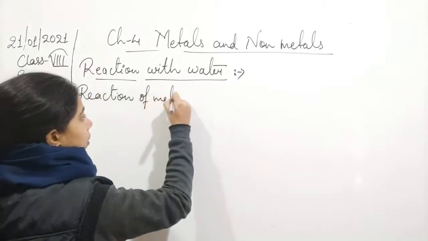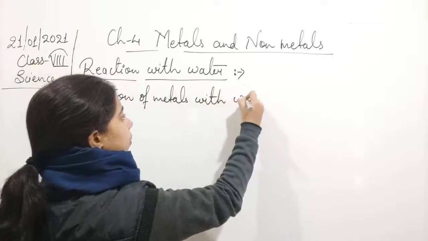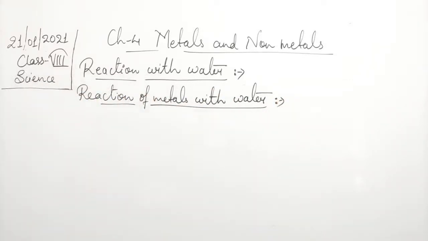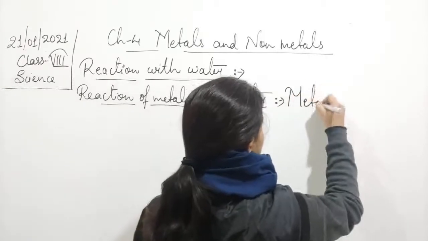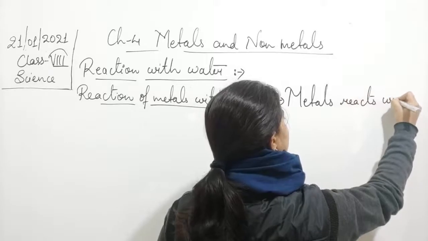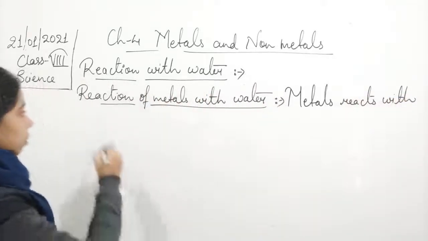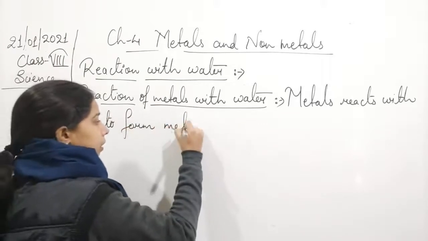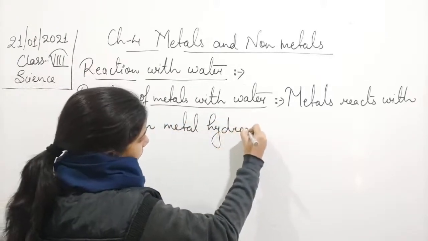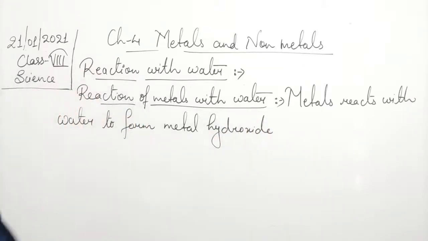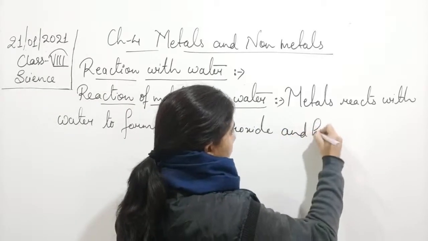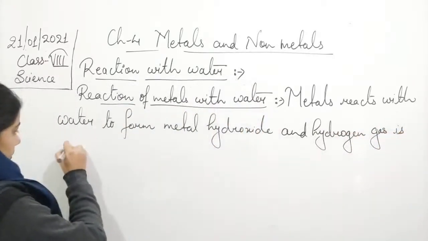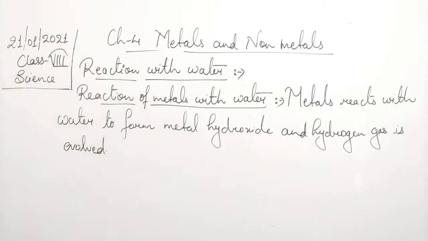Reaction of metals with water. We can write that metals react with water to form metal hydroxide, and hydrogen gas is evolved. Okay, hydrogen gas is evolved.